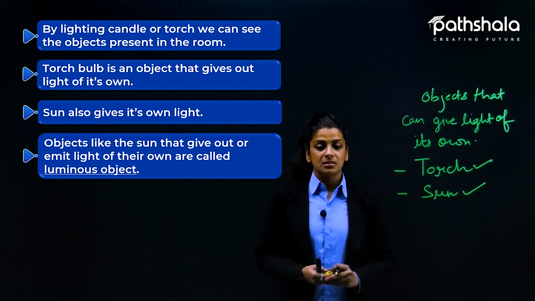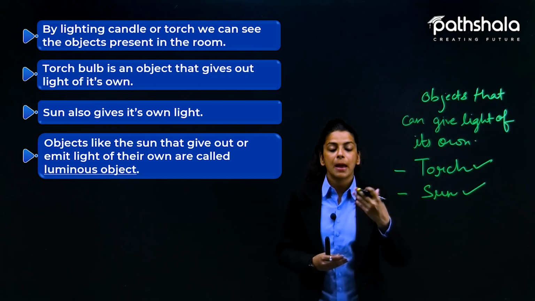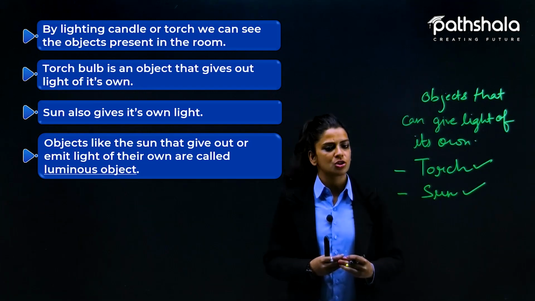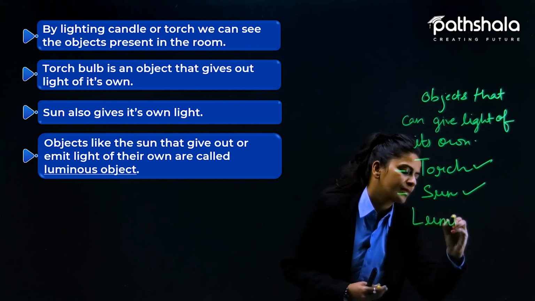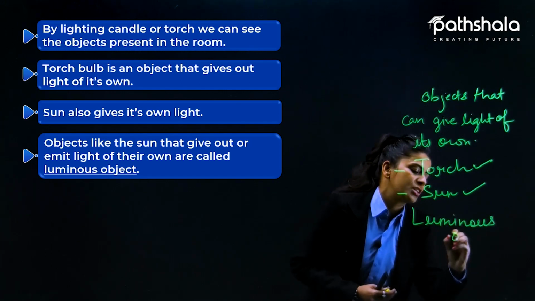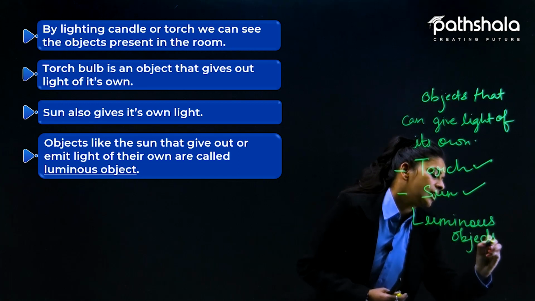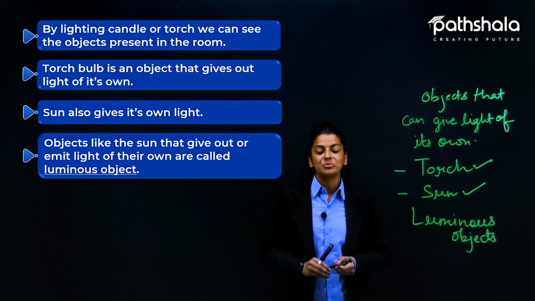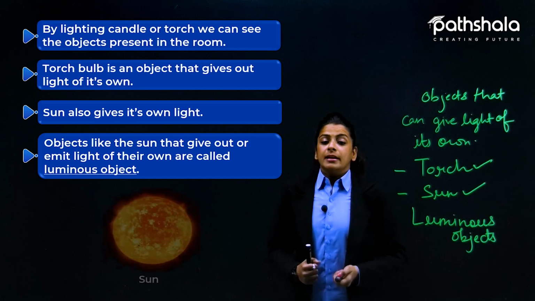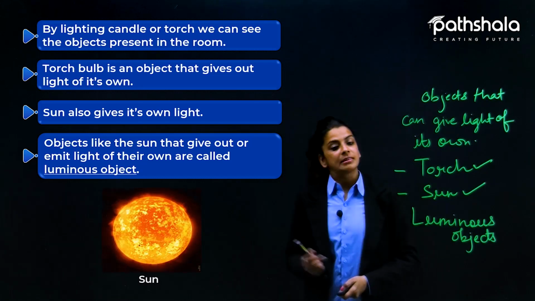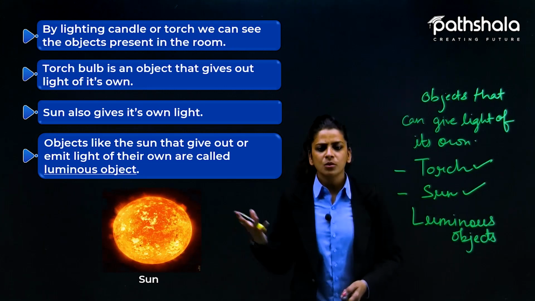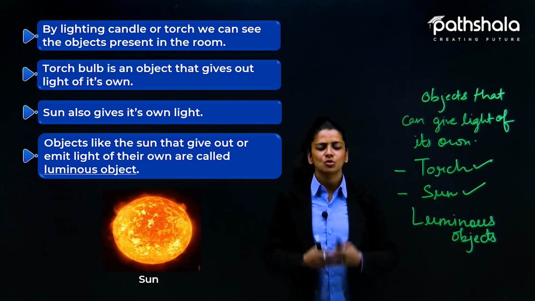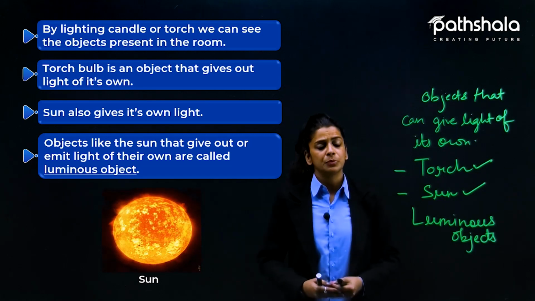Such objects, which have their own light, are called luminous objects. Here you see the example of the sun, and how the sun is full of light. That is why the sun is considered to be a luminous object.